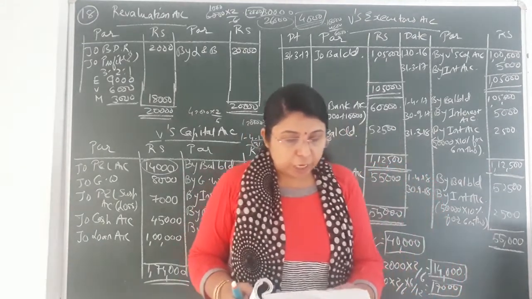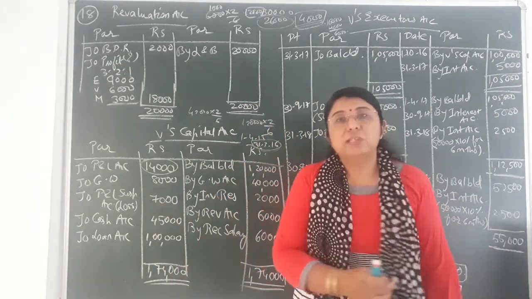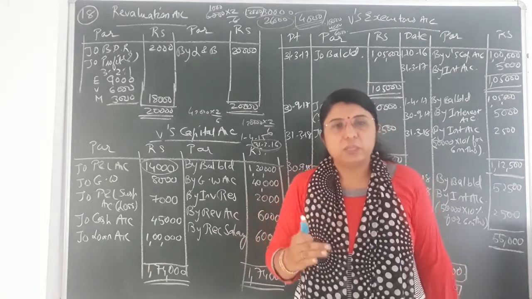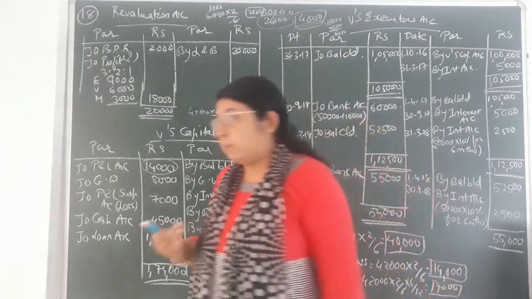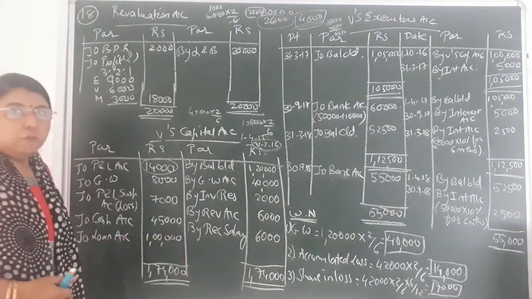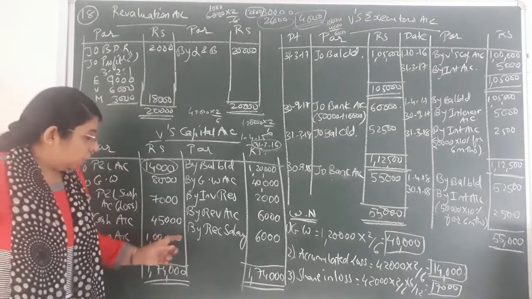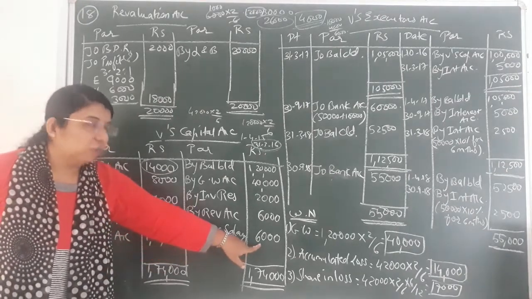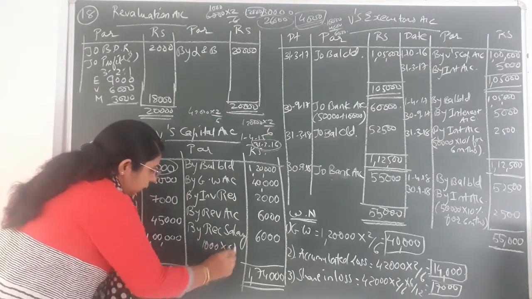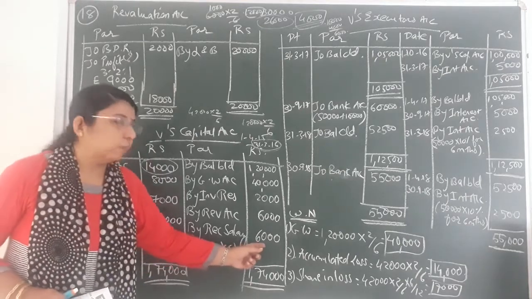Now the 6th adjustment: rupees 1,000 salary per month is payable to V. So for 1,000 per month, for 6 months that would be 6,000, that is payable to V. You can see that is the receivable for V. For the firm it is payable, but for V's capital account it will be receivable. So the receivable salary, I have written 1,000 into 6, so that would come to 6,000. You can show in the bracket that is 1,000 per month into 6 months, so that would come to 6,000.